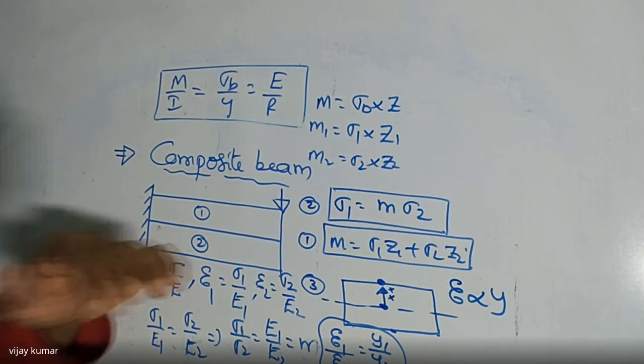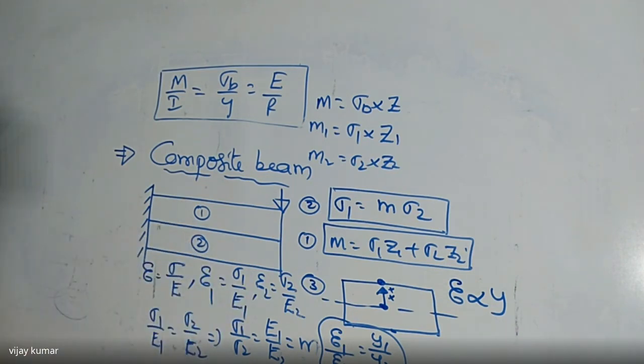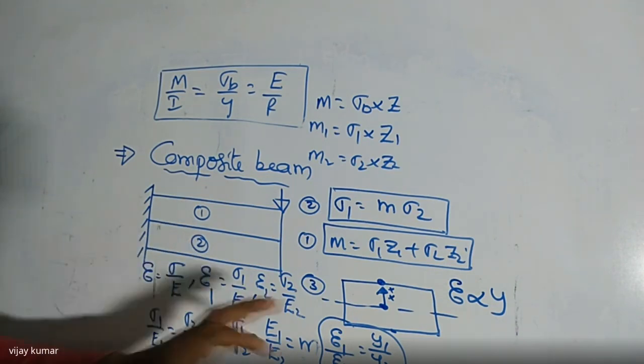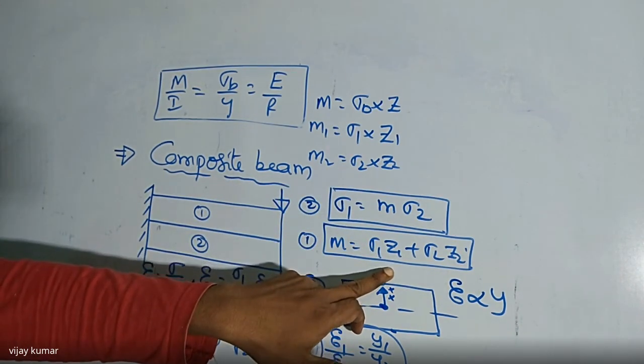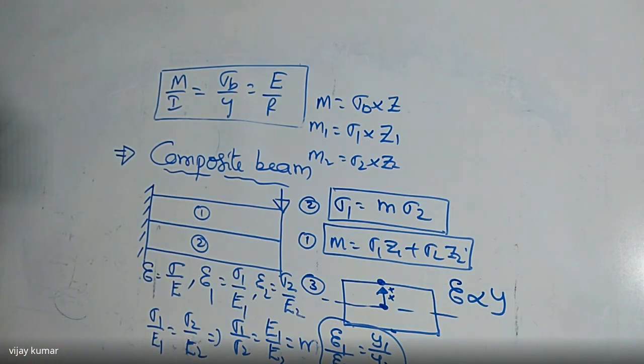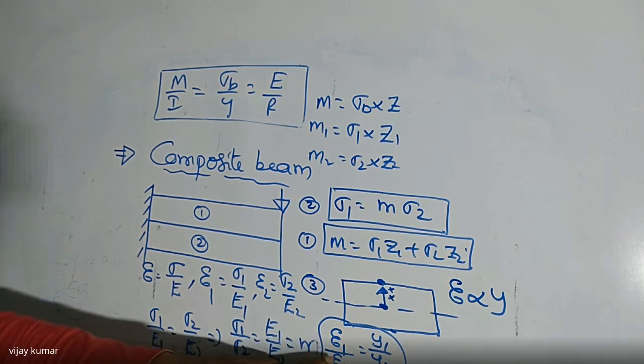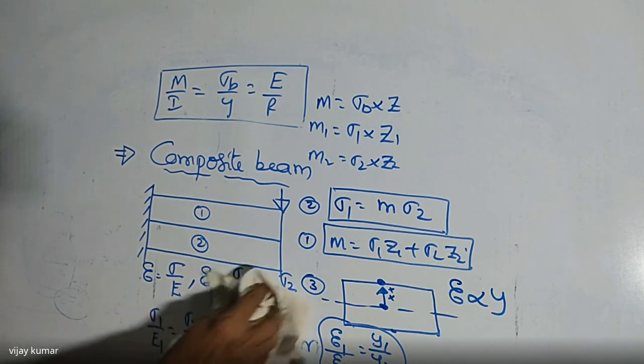So I can find these strains and these stresses by using these three relations. After finding the stress and strains, I'm going to substitute the stresses in this value. I'm going to find the total moment of resistance of the composite beam. Did you get my point or not? So here also I can convert these strains in terms of stresses. How to convert in terms of stresses here?